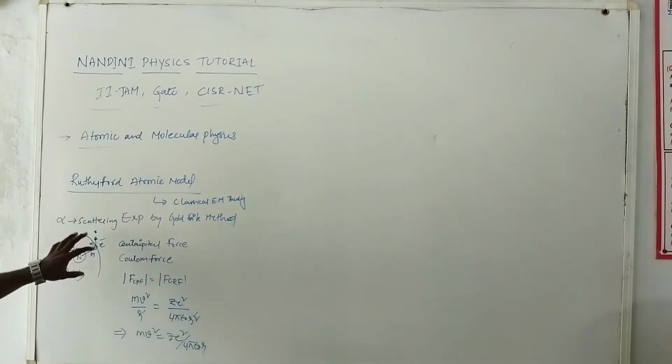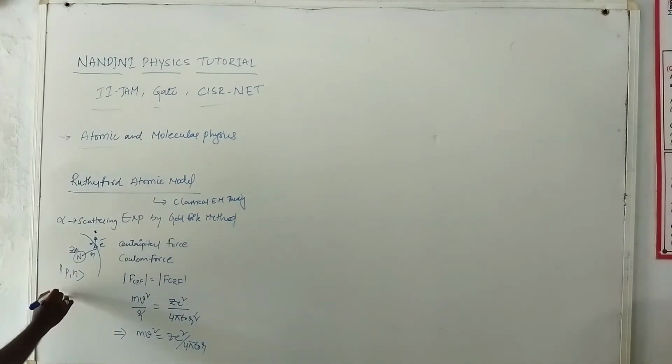From this equation Rutherford first explained the total energy, which is kinetic energy plus potential energy. The potential energy is minus Ze square by 4 pi epsilon naught r.